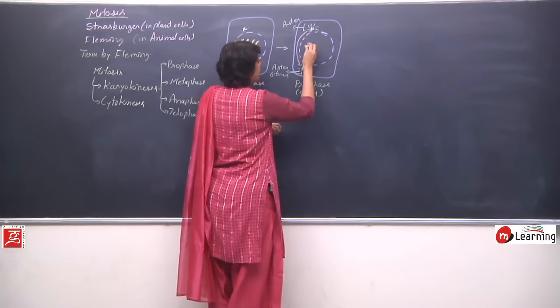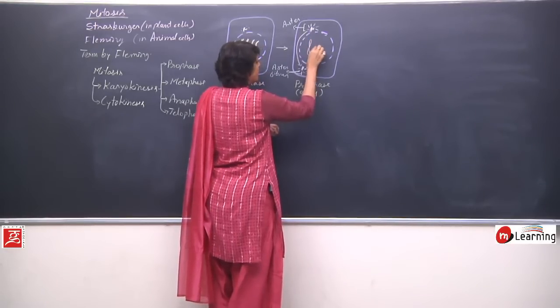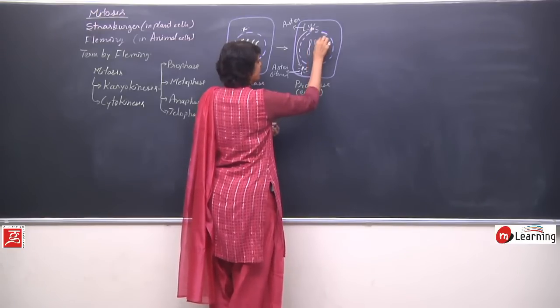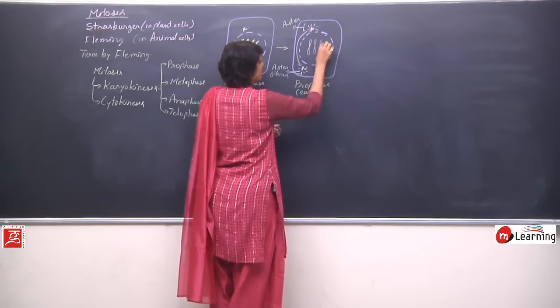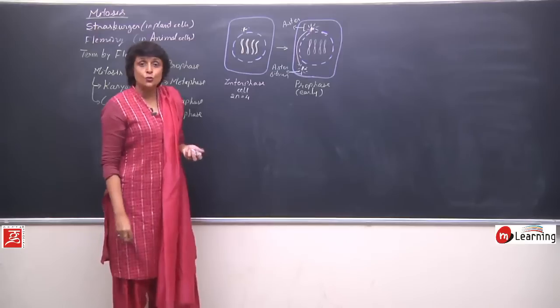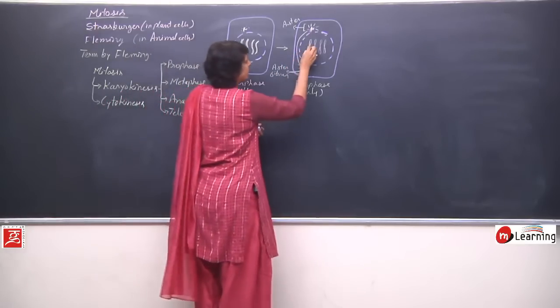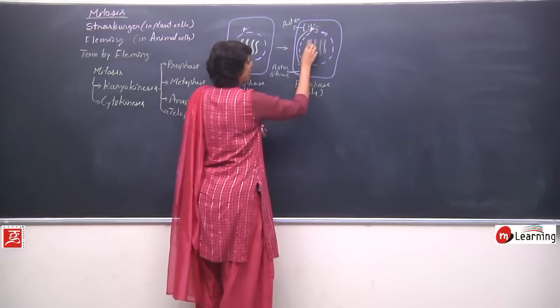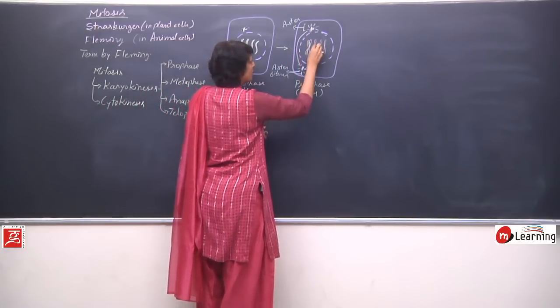So here there is a chromosome, and we will keep a track of the number. We started with 2n number as 4. So these are the 4 chromosomes, and attached to each one is the chromatid of the other chromosome.